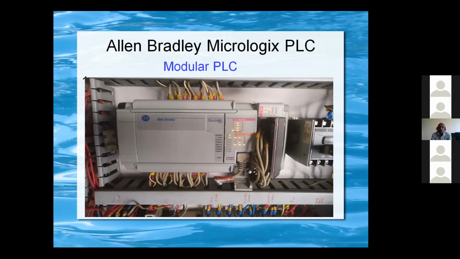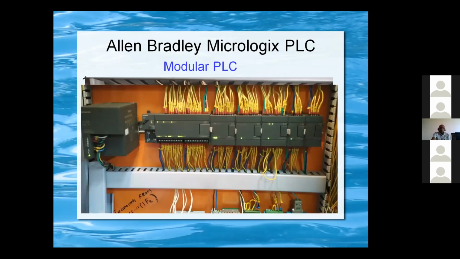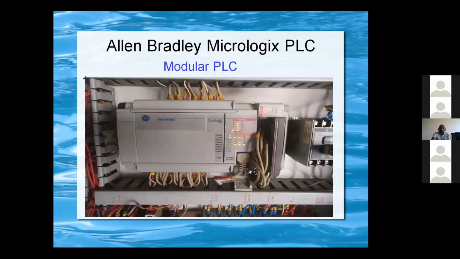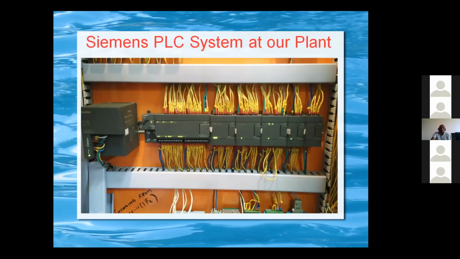Whenever the inputs are present, the corresponding channel LEDs are glowing, and the relay output LEDs glow likewise. When it is 0, the output is not coming. So this is for very small applications, machine control applications. Sorry, it is a compact PLC, not modular. This one is the modular PLC.